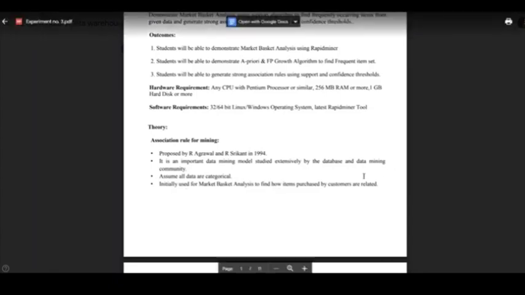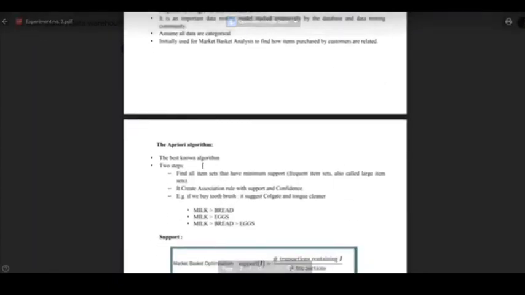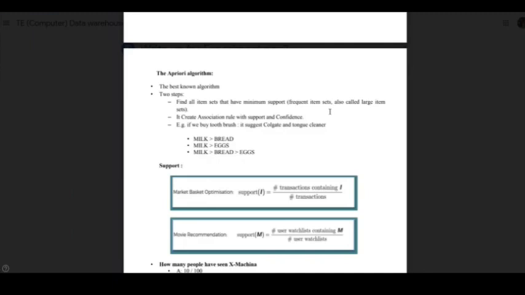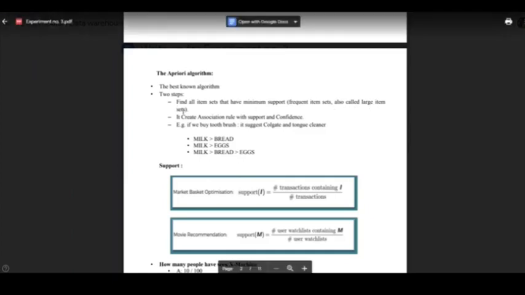Here we have two steps. First, find all item sets that have minimum support, which are the frequent item sets, as I explained before, also called large item sets. Second, create association rules with support and confidence.